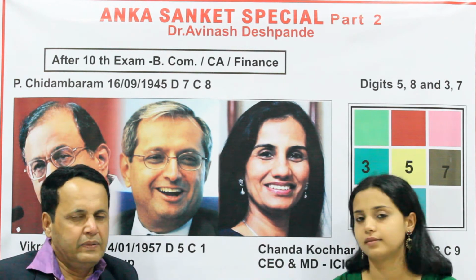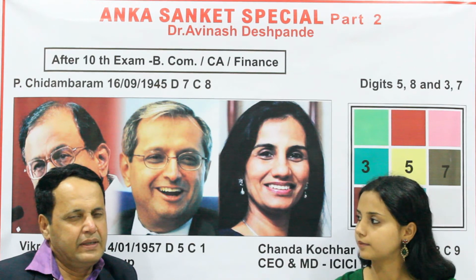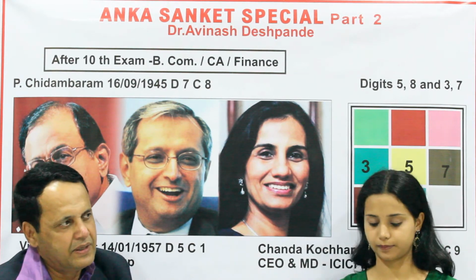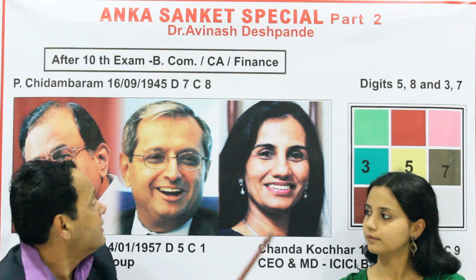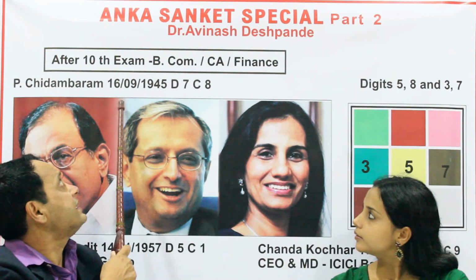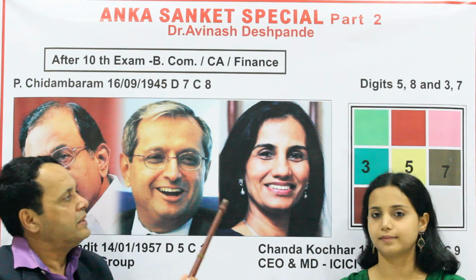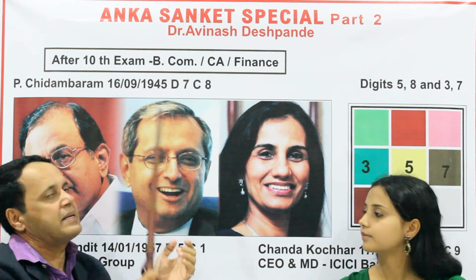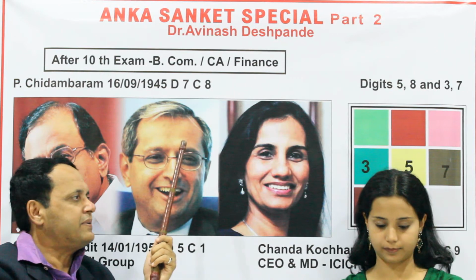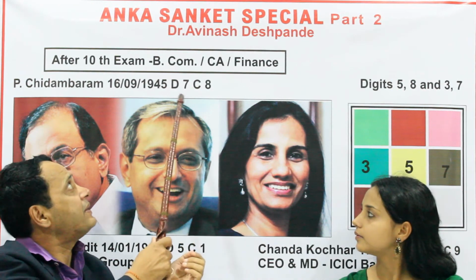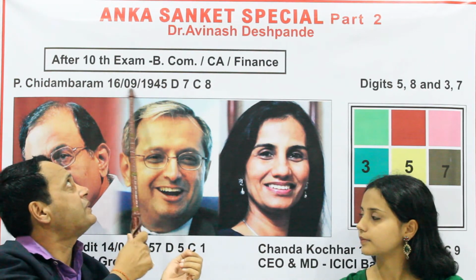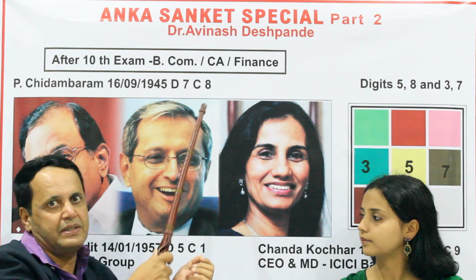Yes, sure. Let us analyze the example. P. Chidambaram, our finance minister. His birth date is 16th September 1945. Now 1 plus 6 makes 7, so his driver is 7. And the sum total of all this, which we call the conductor, is 8.